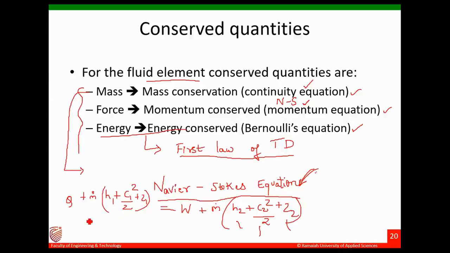Okay, so sir might have derived this expression. This is basically the first law of thermodynamics or the energy conservation, and it can also be expressed in another form, which is known as Bernoulli's equation or Bernoulli's theorem, which we will be deriving in coming sessions. All three have to be conserved for a fluid element.